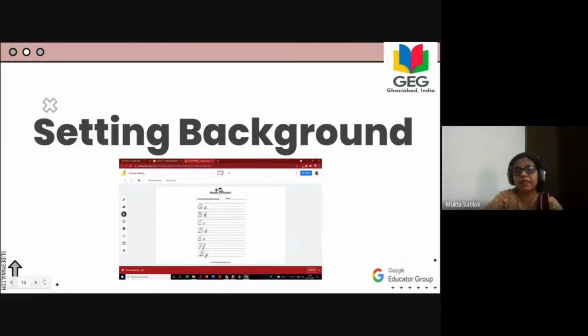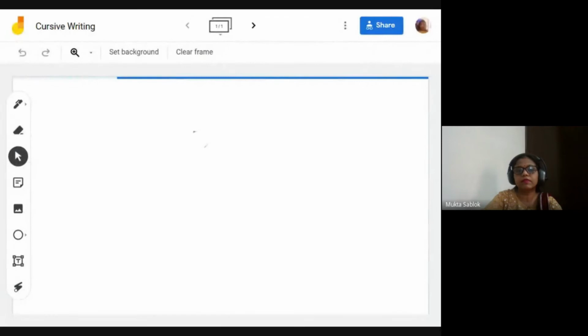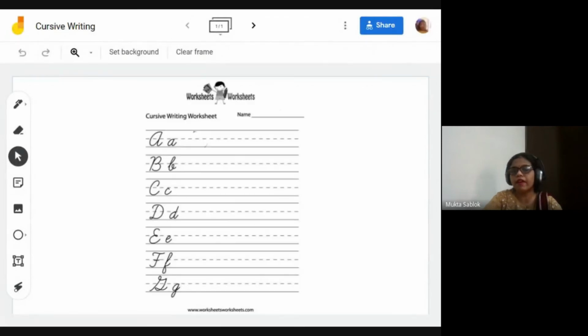The first example, setting backgrounds. Just see what activity I have made. Background setting I have already told you. This is a worksheet I have put up, taken from Google only.